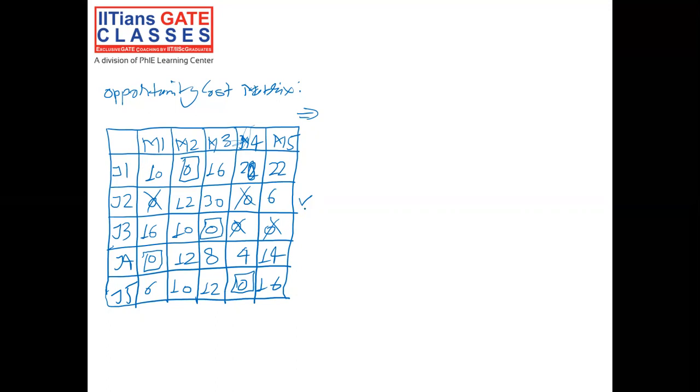Now the second step is to mark all columns which have unassigned 0 in the marked row. Listen again. Mark all columns which have unassigned 0 in the marked row. So the marked row is row 2, and we do have two unassigned 0s, this one and this one. So we will mark these columns, column 1 and column 4.